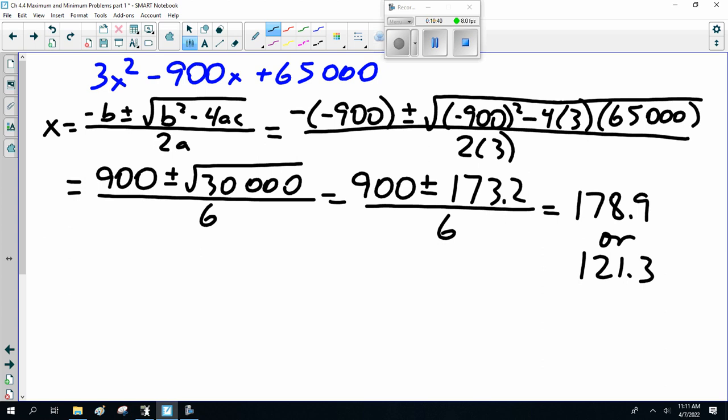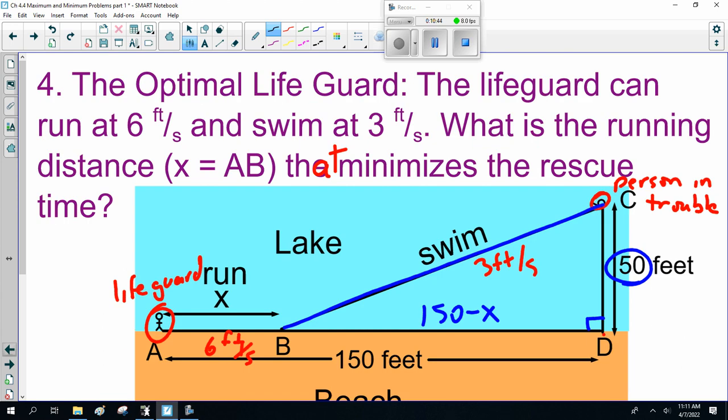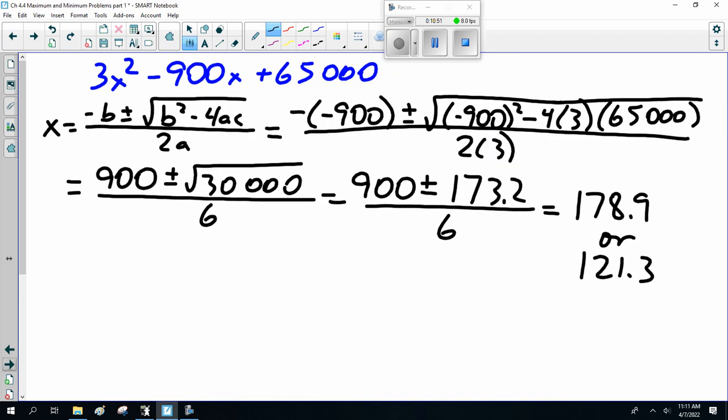Note this distance is 150 feet, which means he can run a maximum of 150 feet. 178 is too far. So 121.3 feet is how far he'd run to minimize his time, and then swim the last bit.